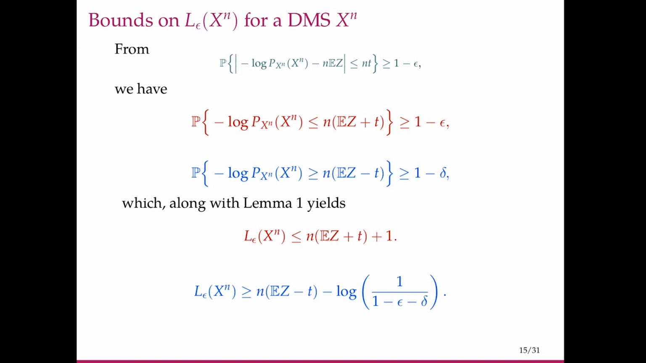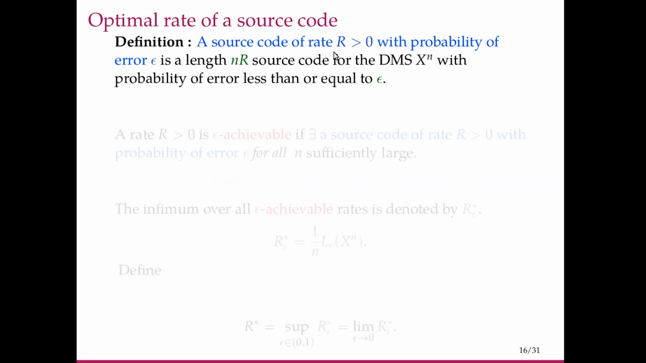Now recall that Xn is an n symbol sequence. So here we have calculated the length of the source code for this n symbol sequence. So what about per symbol? Can we say something about the number of bits needed to represent this sequence on a per symbol basis? For that, we define what is called a rate. A source code of rate R with probability of error epsilon is nothing but a length L equal to nR source code for the DMS, discrete memoryless source Xn, with probability of error less than or equal to epsilon.